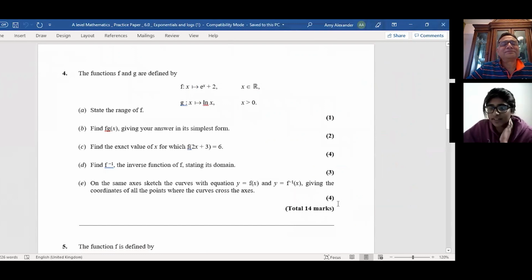I don't know if we have enough time, because I've got other questions. So we'll skip to the next topic. Yes, we'll skip to the next topic. But I think you got a good gist of all this. Can you summarize what you learned in exponential and logarithmic functions questions? How do we solve?